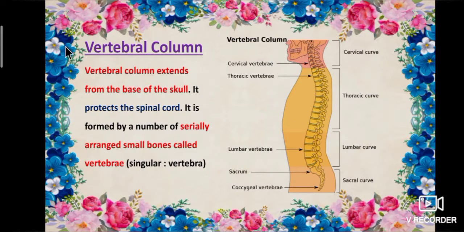Now we are going to study about vertebral column. Vertebral column extends from the base of the skull. It protects the spinal cord. It is formed by a number of serially arranged small bones called vertebrae. If it is singular, vertebra.